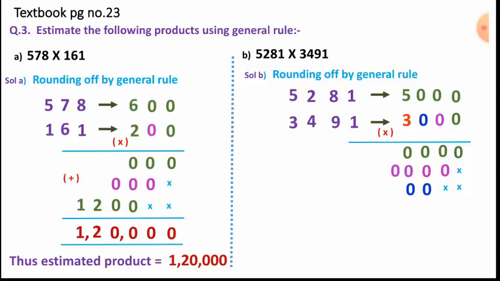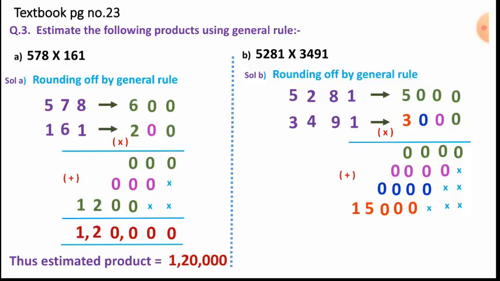So what will we get? Again 0, 0. Now the second number goes up to the thousands place. We have completed the multiplication for the ones place, so here we put a cross. Then for the tens place also we put a cross, and for the hundreds place also a cross. Then taking the digit at the thousands place of the second number, that is 3, we multiply it with each digit of the first number. 3 multiplied with 0 gives 0. Again 3 multiplied with 0 gives 0. 3 multiplied with 0 gives 0. 3 multiplied with 5 gives 15.